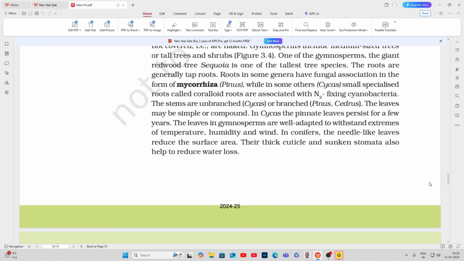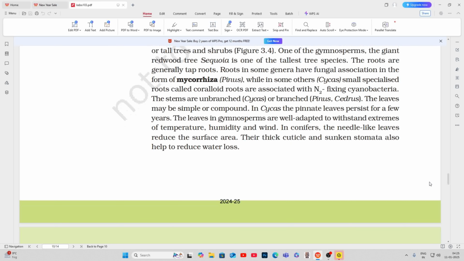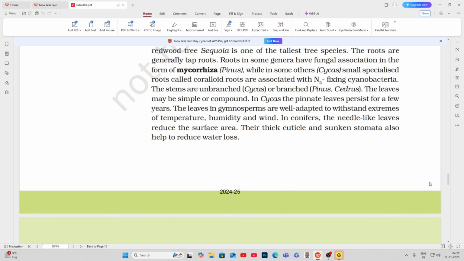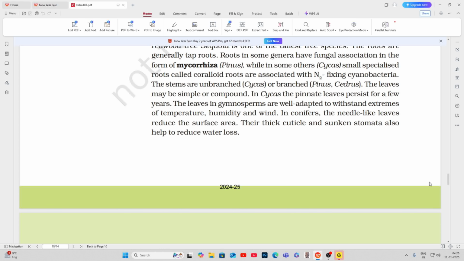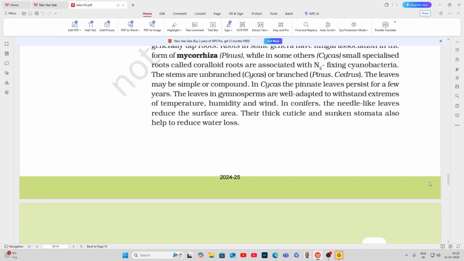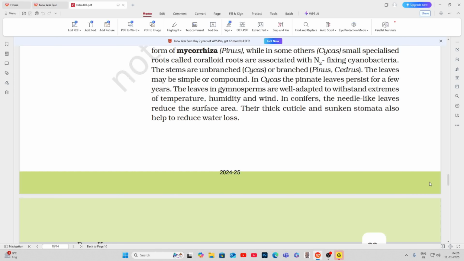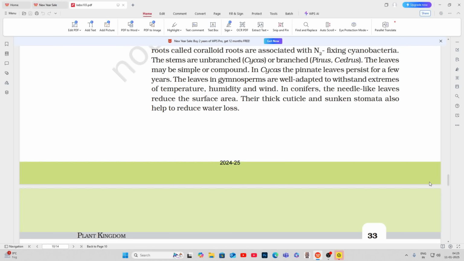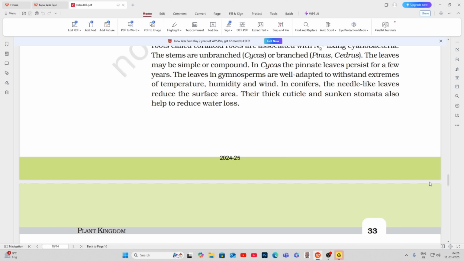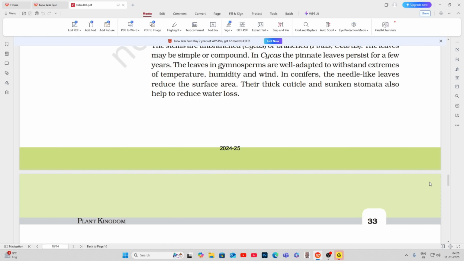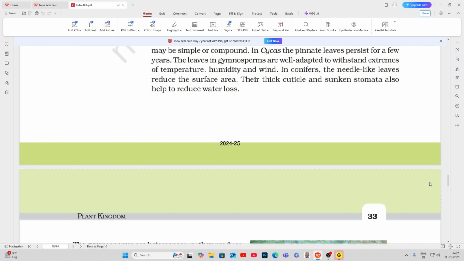The roots are generally tap roots. Roots in some genera have fungal association in the form of mycorrhiza (Pinus), while in some others (Cycas), small specialized roots called coralloid roots are associated with N2-fixing cyanobacteria. The stems are unbranched (Cycas) or branched (Pinus, Cedrus). The leaves may be simple or compound. In Cycas, the pinnate leaves persist for a few years. The leaves in gymnosperms are well adapted to withstand extremes of temperature, humidity, and wind.